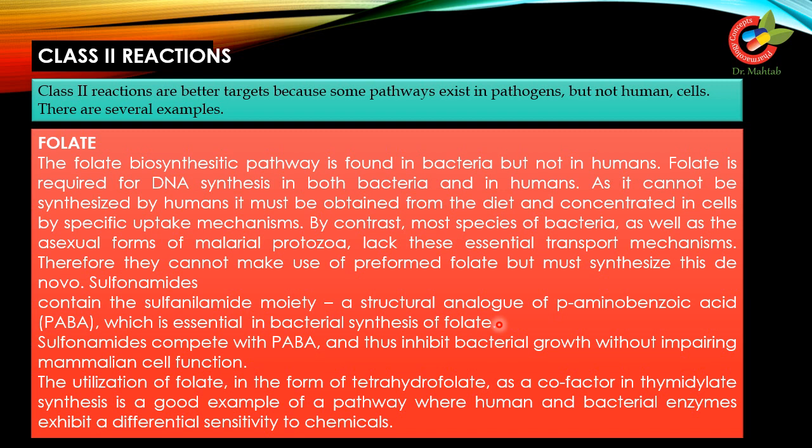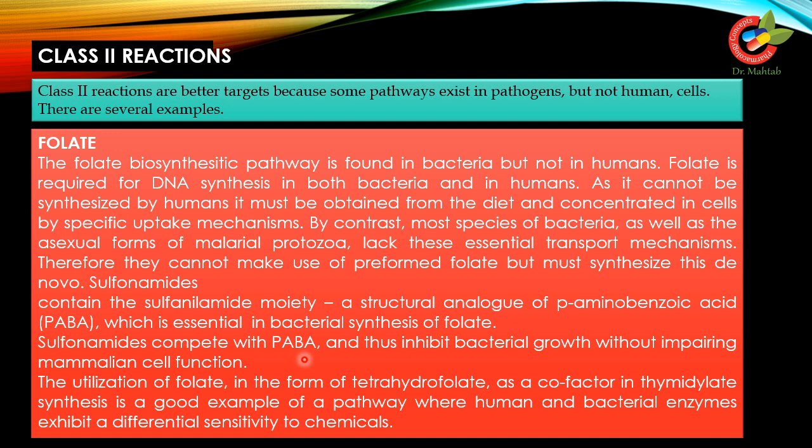As we have seen in our previous lectures, the folic acid synthesis is inhibited with the help of antibacterial agents, for example, sulfamethoxazole and other members of this class. Sulfonamides compete with PABA and thus inhibit bacterial growth without impairing mammalian cell function.